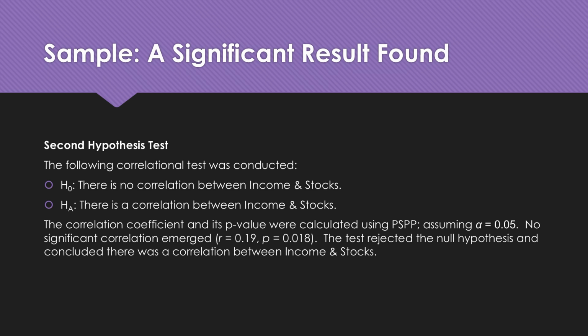Our second hypothesis test. The following correlation test was conducted. The null hypothesis stated there is no correlation between income and stocks. The alternate hypothesis states there is a correlation between income and stocks. The correlation coefficient and its p-value were calculated using PSPP, assuming alpha again equals 0.05. A significant correlation emerged. R equals 0.19 and P equals 0.018. The test rejected the null hypothesis and concluded there was a correlation between income and stocks.